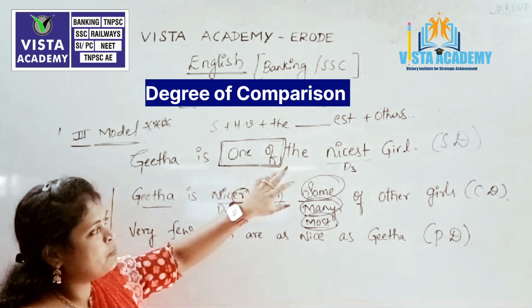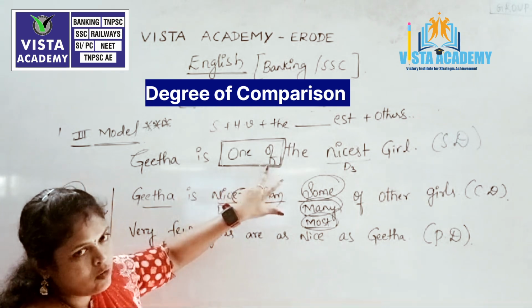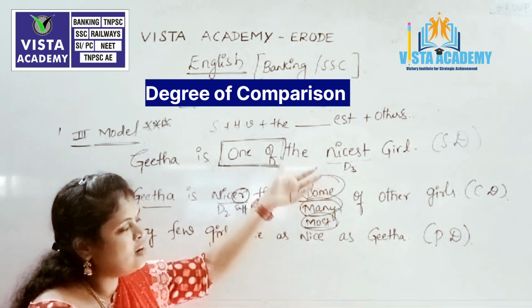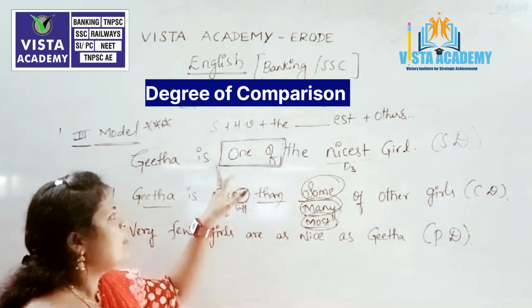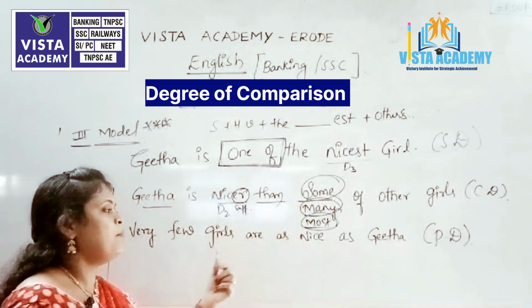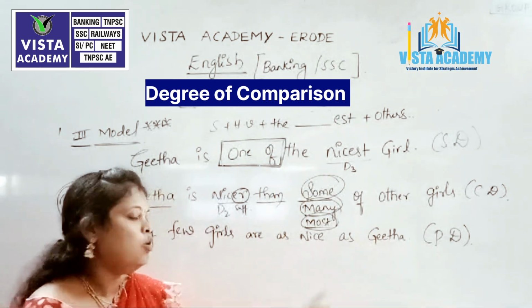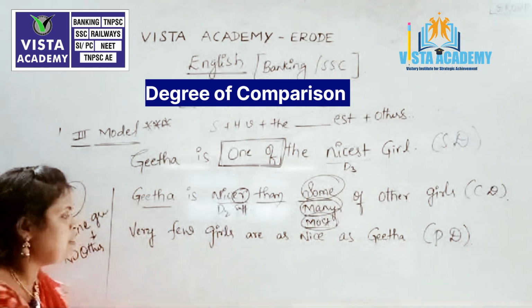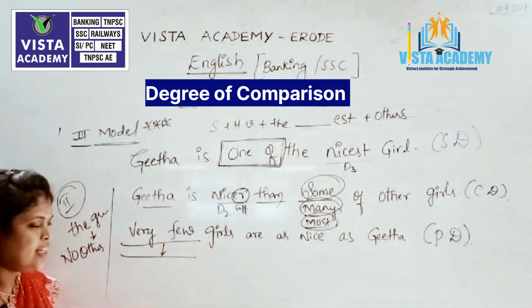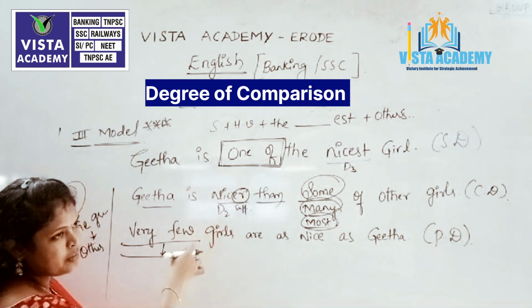In the superlative sentence, if you see "one of the nicest girls," greatest, biggest, tallest, whatever the root word takes, if it has "one of the" in that sentence, always remember our positive degree begins with "very few."